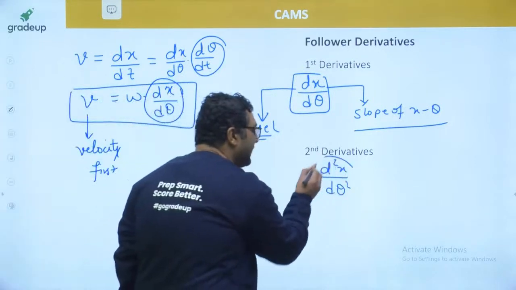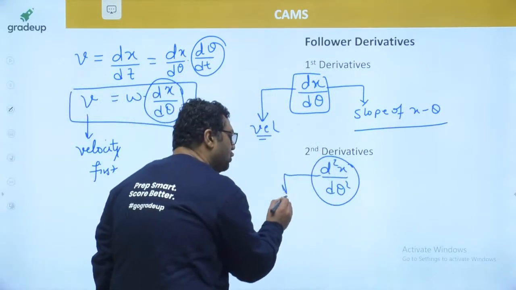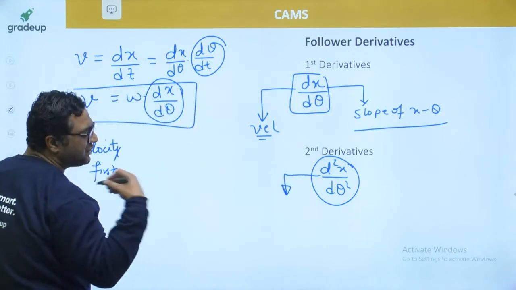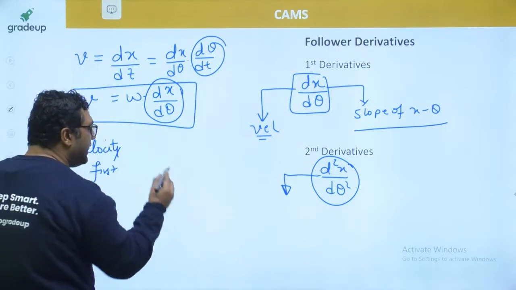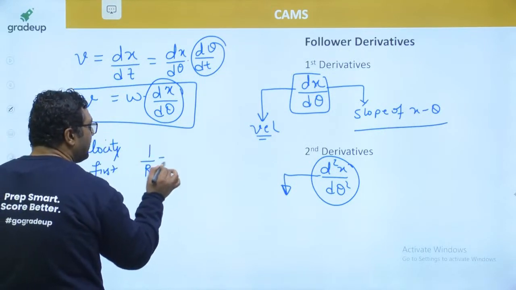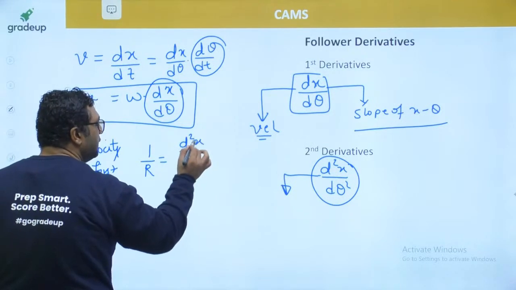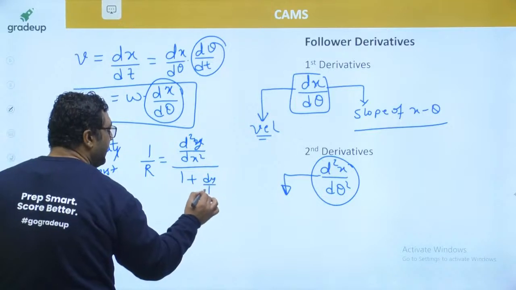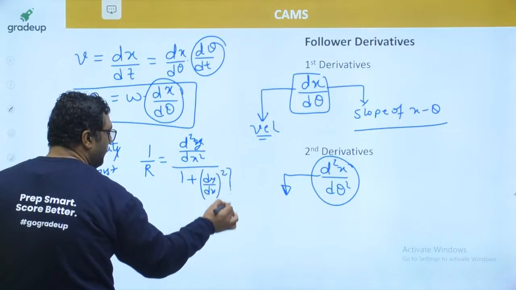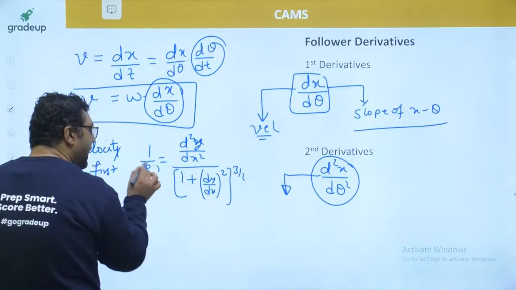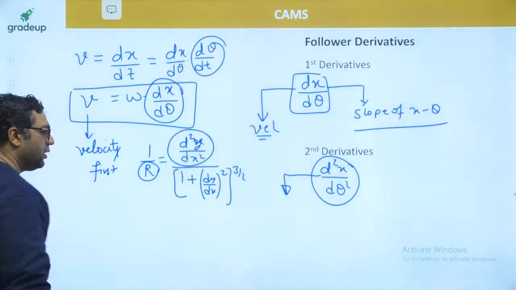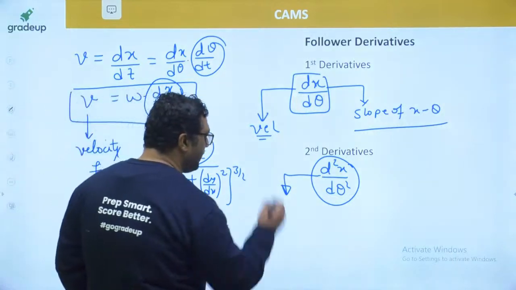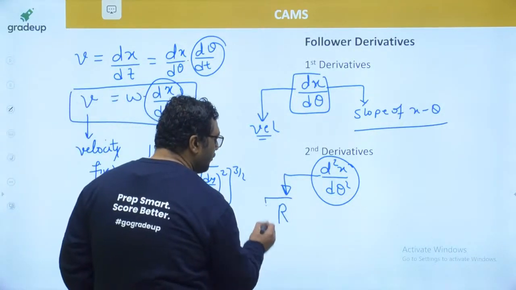We are coming to the second derivative, d square x by d theta square. You have seen in strength of materials and mathematics that there is an equation: 1 by r can be written as d square y by dx square divided by (1 plus (dy by dx) square) to the power 3 by 2. And r is related to d square y by dx square. So radius of curvature is definitely depending upon d square x by d theta square. Mathematics says it is related to radius of curvature.